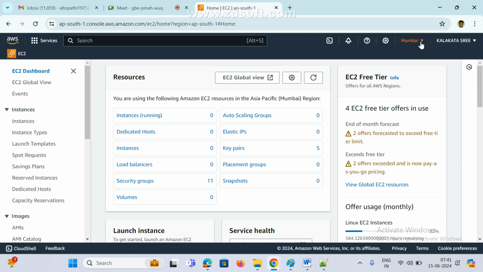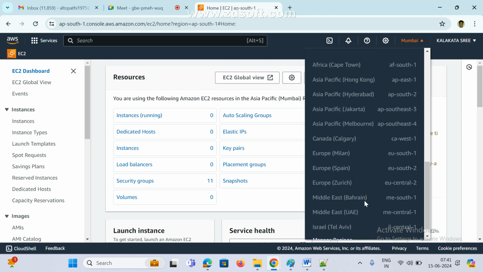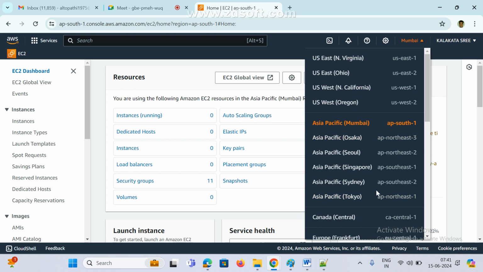Now I come to the Mumbai location. Or if you want, we can go to Virginia, next US East, and US West also we can go. There are many regions available. Based on our account, free tier, they will provide some regions only. In real time we can see all regions, guys, but for the time being we are using only free tier, right? So free tier related regions only are visible here, and we can select any one. Anyway, I selected the Mumbai region.